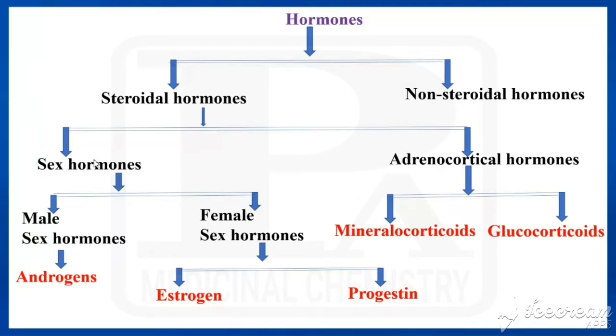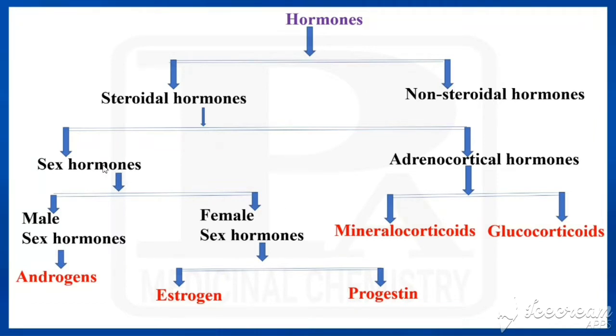These sex hormones would be classified into male sex hormones and female sex hormones. Androgens are the examples for male sex hormones. Estrogens and progestins are coming under female sex hormones. Now under adrenocortical hormones, it may be of two types, mineralocorticoid and glucocorticoid.